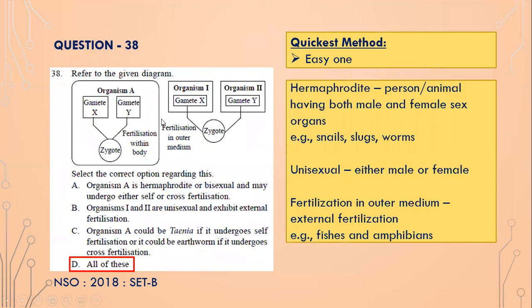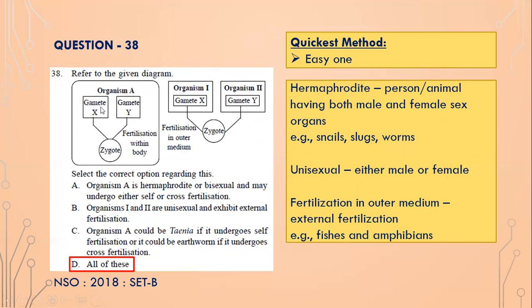Okay, refer to the given diagram. Gamete X and gamete Y, they come together, and fertilization, it is within the body. So zygote, which is the early stage of embryonic development, the fertilization occurs within the body in organism A, and in organism 1 and organism 2, isn't it? So in different organisms, gamete X of organism 1 fuses with gamete Y of organism 2 to form a zygote, which is in the outer medium.